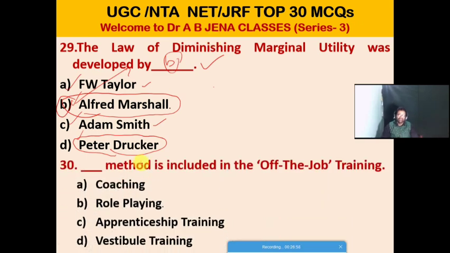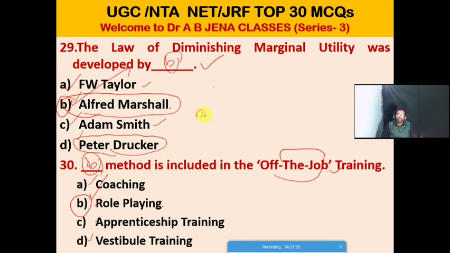So last but not the least, the vital MCQ: which method is included in the on-the-job training? A, coaching; B, role playing; C, apprenticeship training; D, vestibule training. Friends, so B is the right option for this MCQ. I mean the role playing method is included in the on-the-job training program.